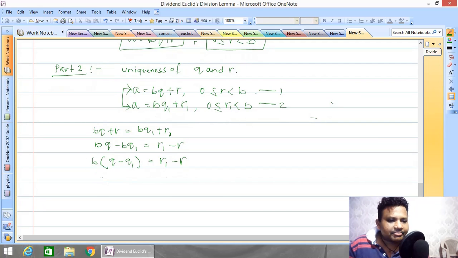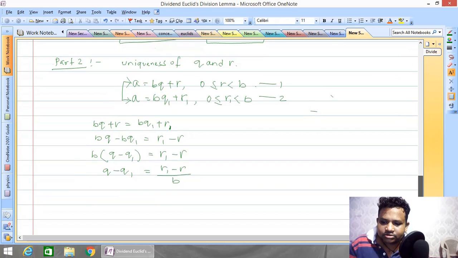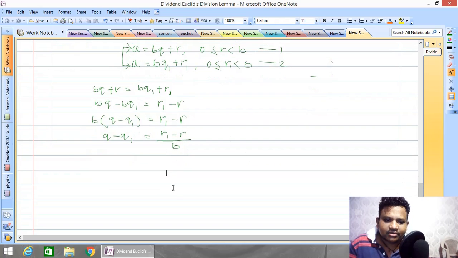Now, what is the value of Q minus Q1? Q minus Q1 is equal to b times (R1 minus R), or rather R1 minus R divided by b. So we are getting an equation like this. Now students, from this equation we know that, let us take this as equation 3.